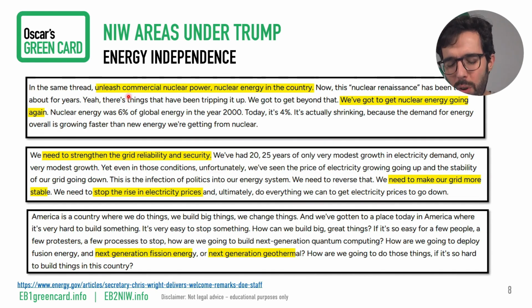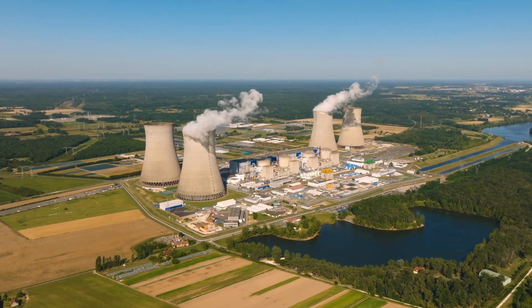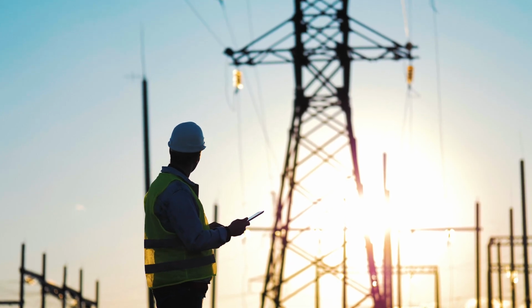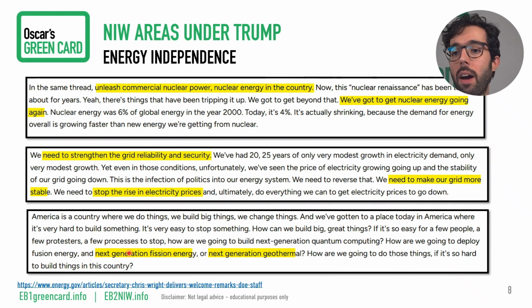This is from the speech from the Secretary of Energy. In the speech, he said that they want to unleash commercial nuclear power, and he says we've got to get nuclear energy going again. We need to strengthen the grid, reliability, and security. We need to make our grid more stable and stop the rise in electricity prices. And finally, he talks about the next generation of, again, nuclear fission energy and geothermal.